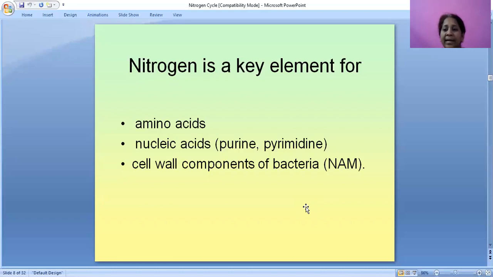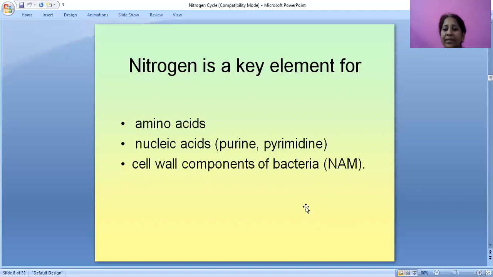Purines are adenine and guanine. Pyrimidines are cytosine and thymine. Coming to RNA, purines will again be adenine and guanine, and pyrimidines are cytosine and uracil. These purines and pyrimidines are made up of nitrogen.